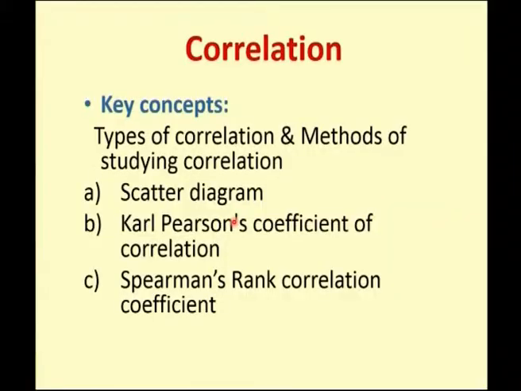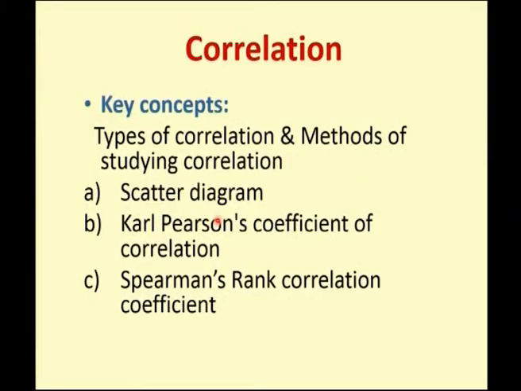And the methods of finding this correlation are the scatter diagram, Karl Pearson's coefficient of correlation and the Spearman's rank correlation coefficient. What is this scatter diagram? If you want to draw the bivariate data in a graph, we call that a scatter diagram. You have an xy diagram here and then we plot the xy graph and then we are going to see whether there is any relationship between those 2 variables.